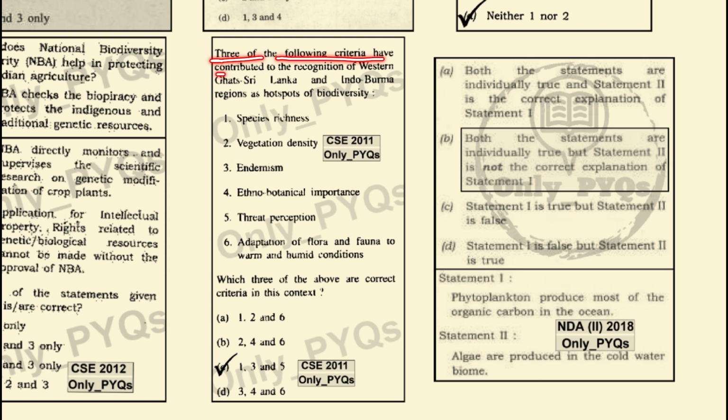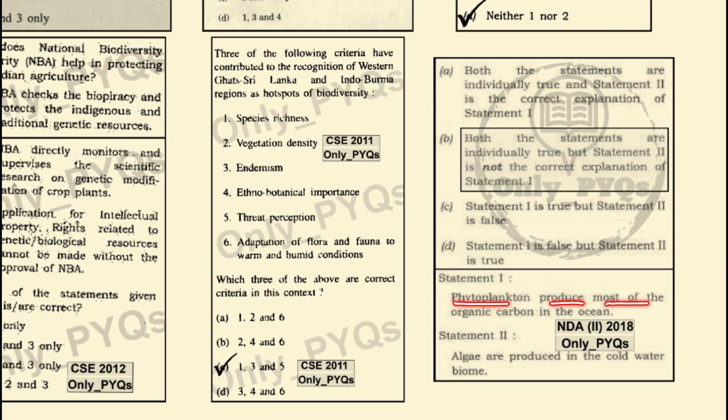Which of the following criteria have contributed to the recognition of the Western Ghats, Sri Lanka and the Indo-Burma regions as hotspots of biodiversity? Species richness, yes, this has contributed. Endemism, this has also contributed. Threat perception, this has also contributed. Hence, 1, 3 and 5 is the correct answer for this question.